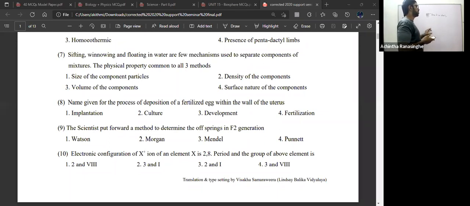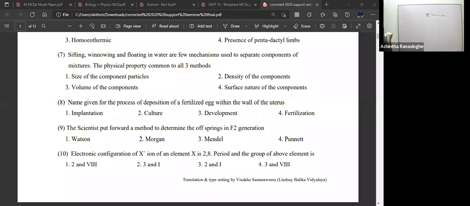So those physical methods are carried out according to the density differences. Right? So the answer is density. Because in winnowing, floating in water, and sifting, all three mechanisms carry the idea of the difference of densities. So the answer here is density of the components.